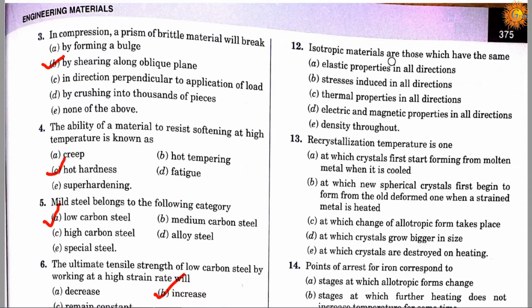Isotropic materials are those which have the same, option A, elastic properties in all directions, option B is stress induced in all directions, option C is thermal properties in all directions, option D is electric and magnetic properties in all directions, and option E is density throughout. Correct answer is A. It means isotropic materials are those which have the same elastic properties in all directions.